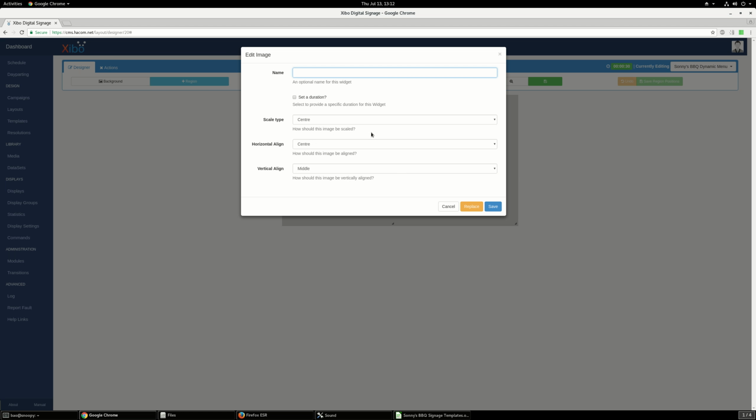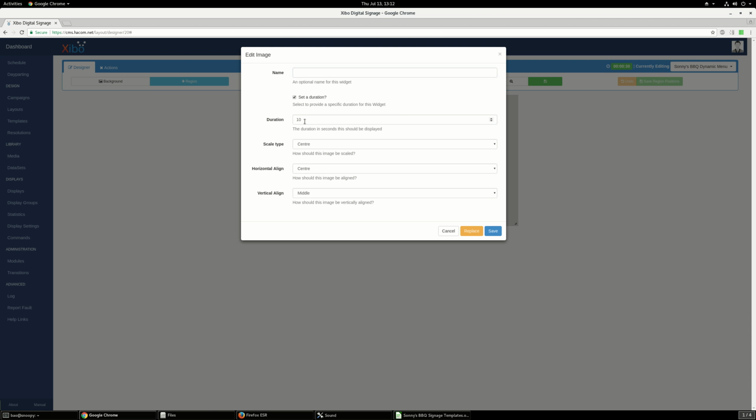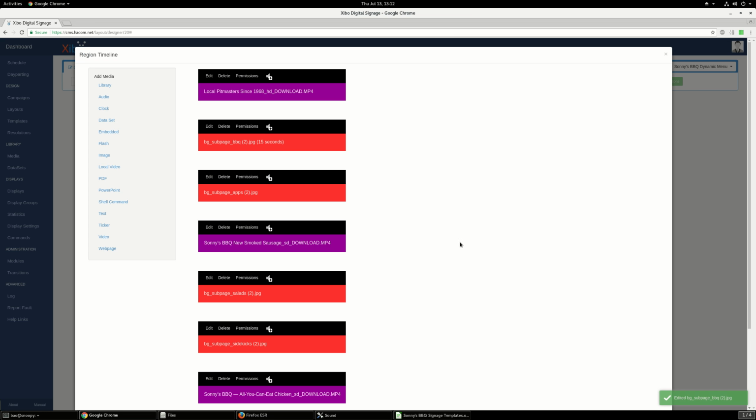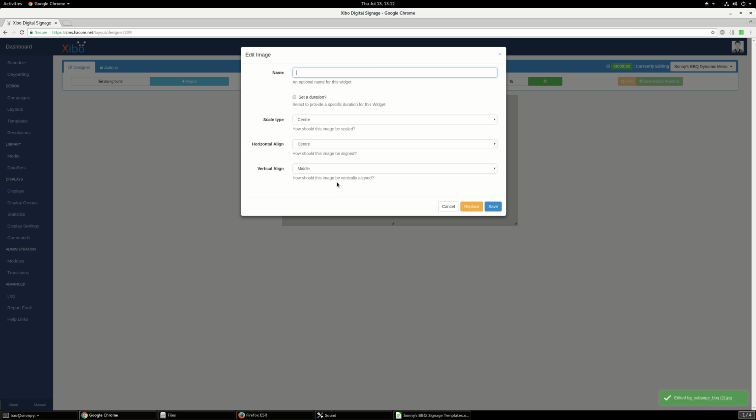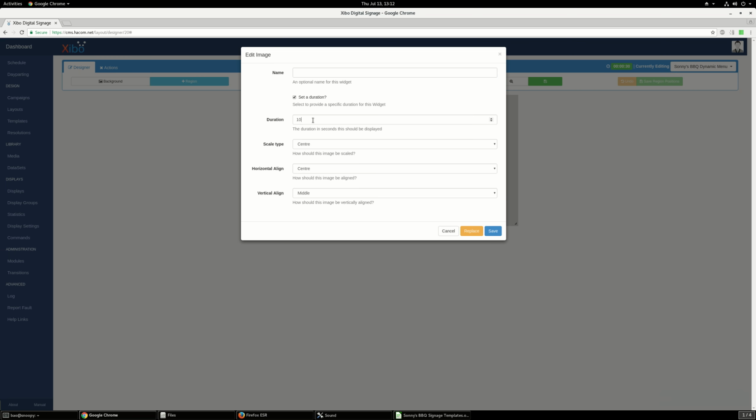For the still image, let's go ahead and give it 10, maybe give it 15 seconds. And then for all the still images, let's go ahead and give it 15 seconds.